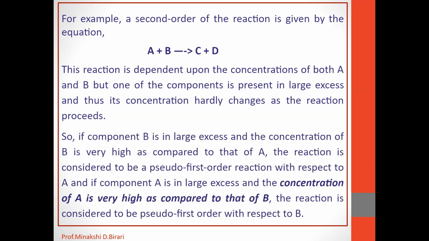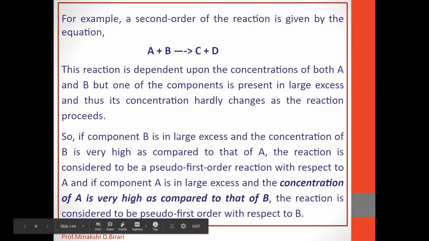So, if component B is in large excess and the concentration of B is very high as compared to that of A, the reaction is considered to be a pseudo first order reaction with respect to reactant A. And if component A is in large excess and the concentration of reactant A is very high as compared to that of reactant B, then the reaction is considered to be pseudo first order with respect to reactant B.